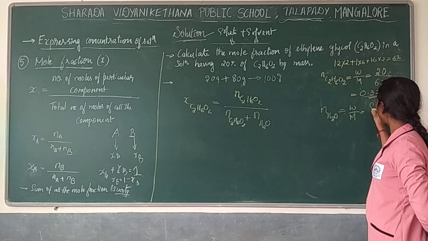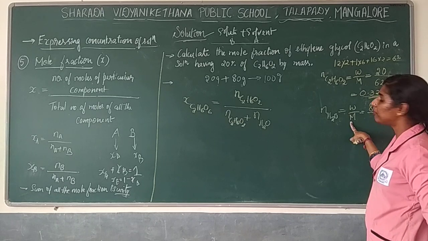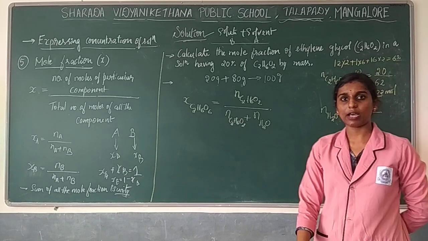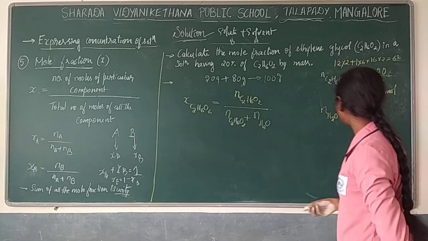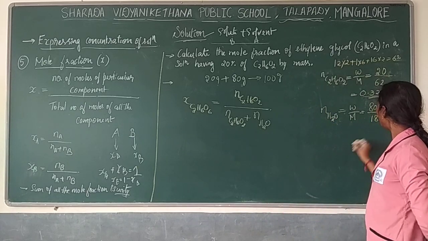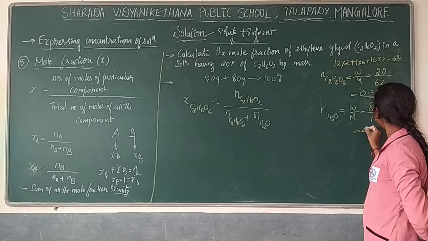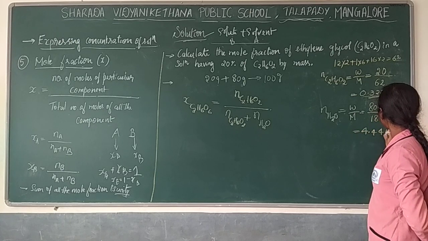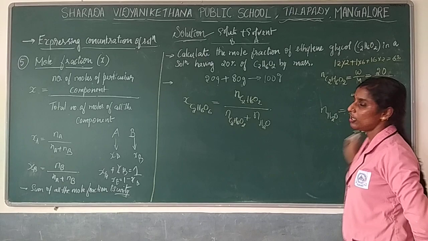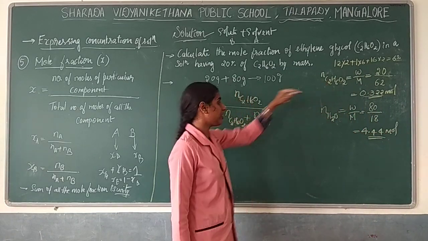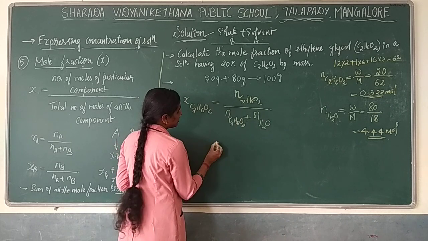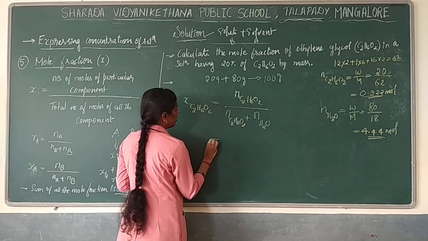The solvent is present in 80 grams, divided by the molar mass of water, which is nothing but hydrogen 1 into 2 plus 16 oxygen. So total 18, right? So it comes as 4.44 mole. The number of moles of water we know, and the number of moles of ethylene glycol we got. So substitute directly.